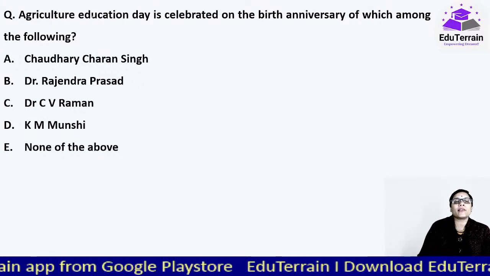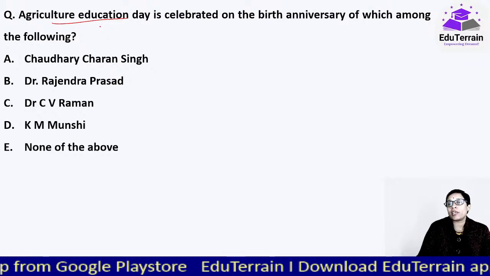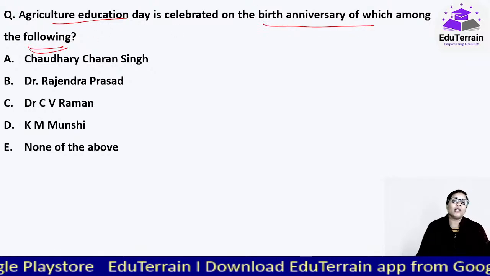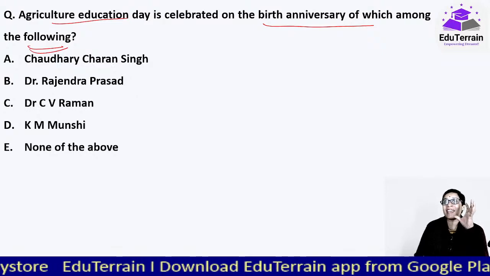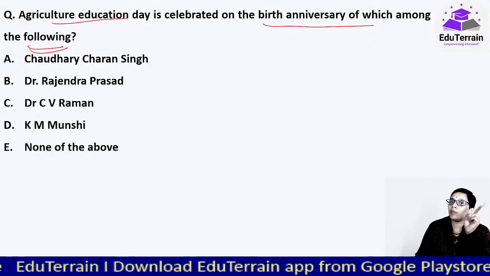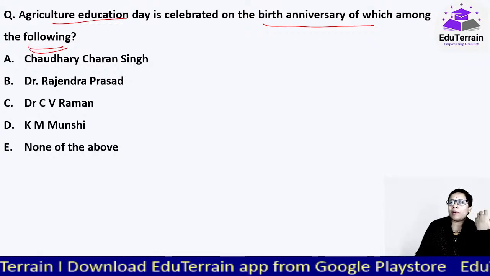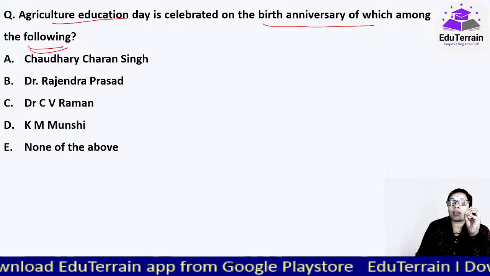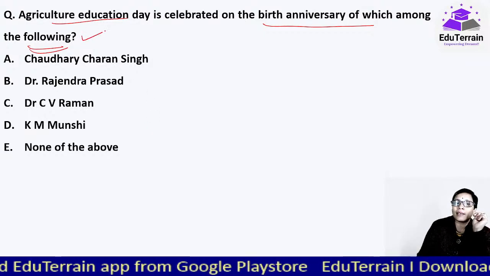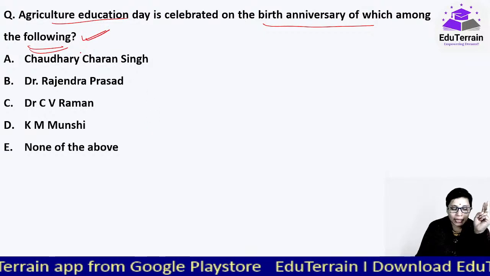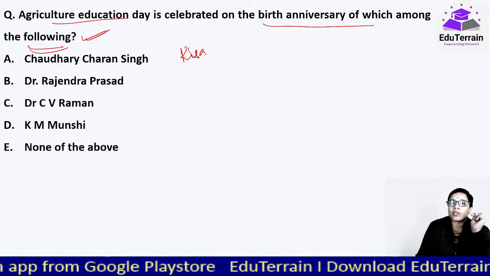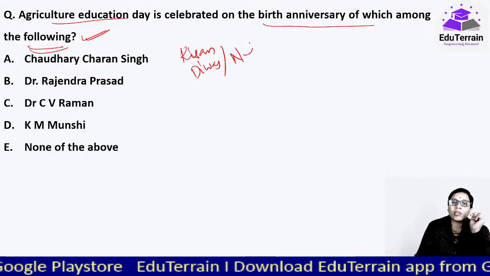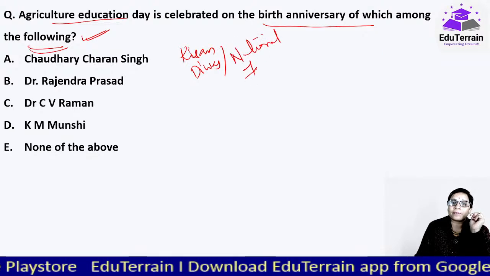Moving on to our next question. Agriculture Education Day is celebrated on the birth anniversary of which among the following? Now when we talk about agriculture days, in that 2 days are very very important for you to remember. Baki soil day and all that also would be important. But when it comes to India, 2 days are important. One, Agriculture Education Day, and the other is Kisan Divas, or National Farmer Day.